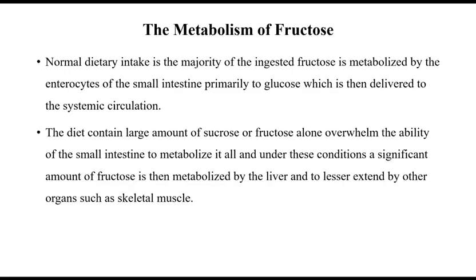With normal dietary intake, the majority of the ingested fructose is metabolized by the enterocytes of the small intestine, primarily to glucose, which is then delivered to the systemic circulation. When the diet contains a large amount of sucrose or fructose alone, it overwhelms the ability of the small intestine to metabolize it all, and under these conditions a significant amount of fructose is then metabolized by the liver and, to a lesser extent, by other organs such as skeletal muscle.